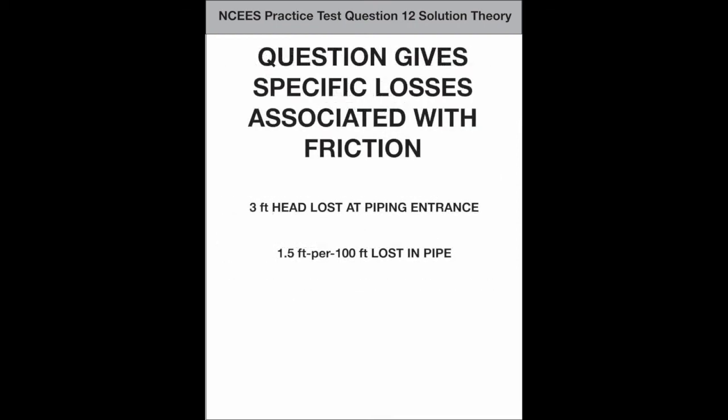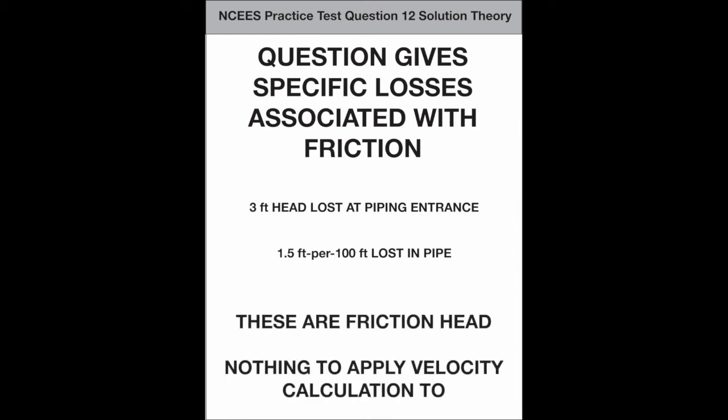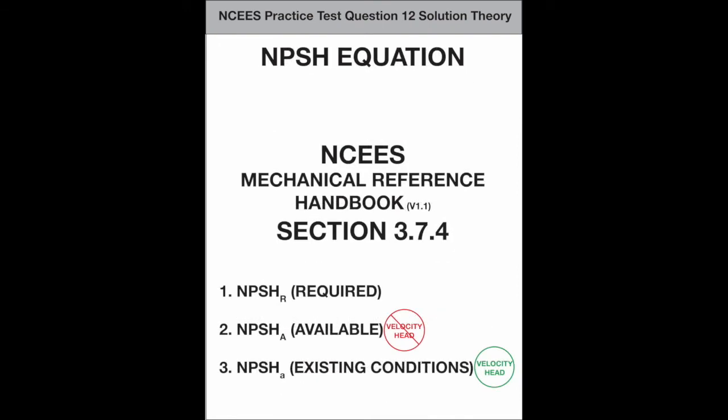Now, notice that question 12 gives specific losses associated with friction. 3 feet of head is lost at the piping entrance, and 1.5 feet per 100 feet is lost due to friction in the pipe. These are the components of friction head, so there's nothing to actually apply a velocity calculation to. By a simple process of elimination, then, the NPSH calculation needed from section 3.7.4 is for available.